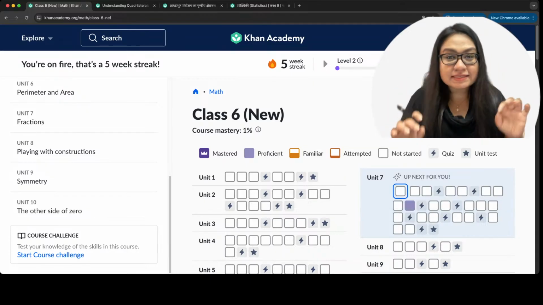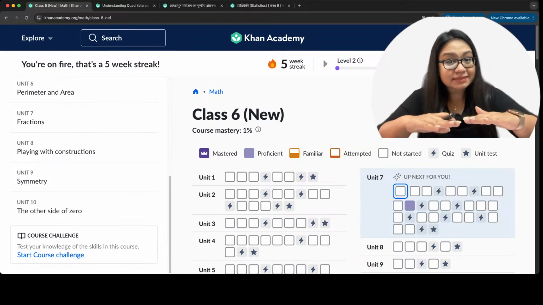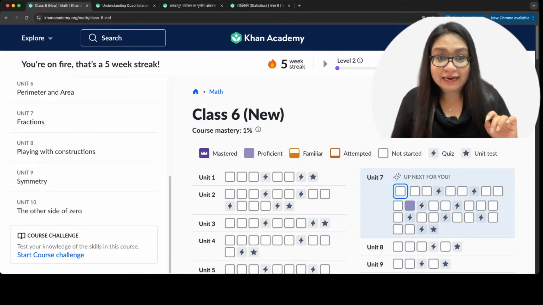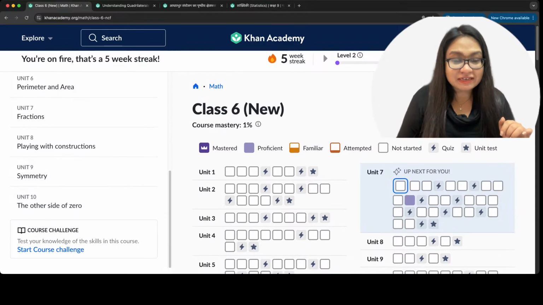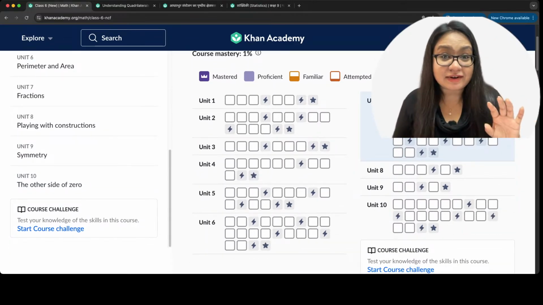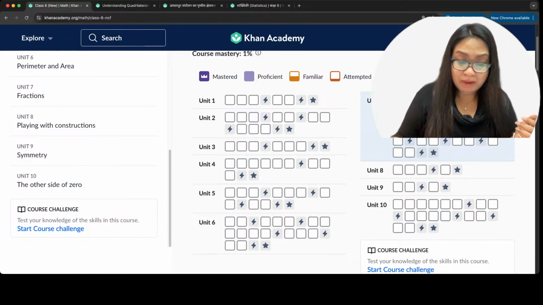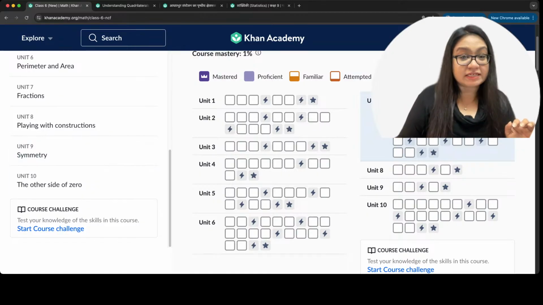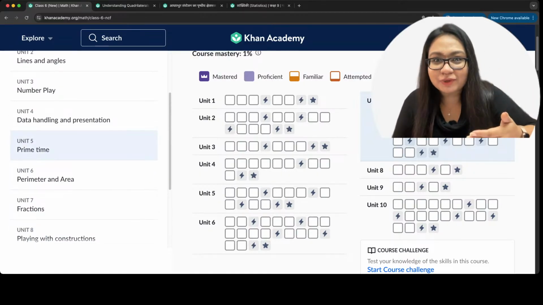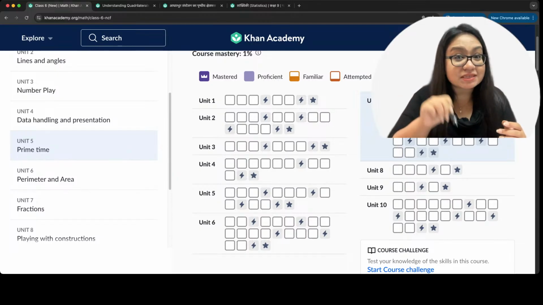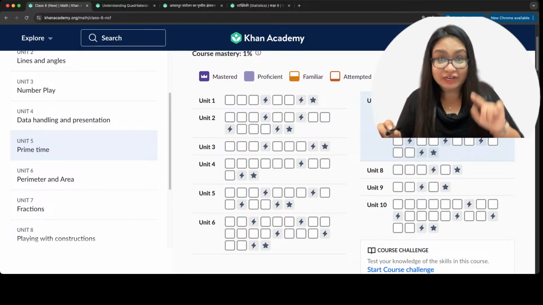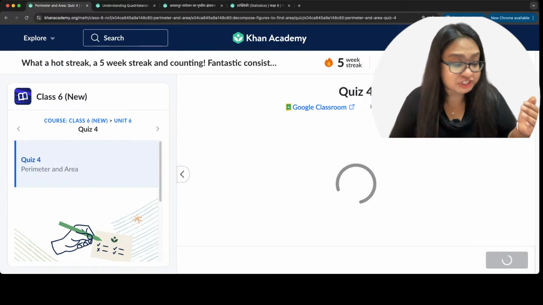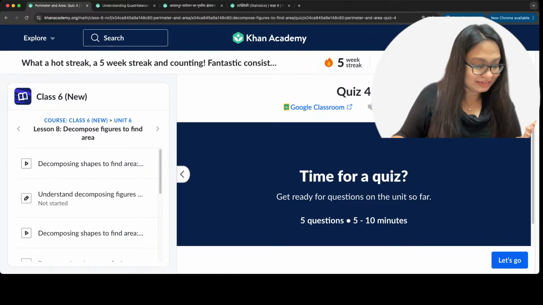So here I've gone to class 6 now, and that's what we're doing, right? We start from the basics and then we go up and up. When you go to any grade, you will see all of these different proficiency levels, that is, mastered, proficient, familiar or attempted for every unit. On the left-hand side, you have all these units. Once you learn from a unit, do the exercises and get mastery level, you keep your streak up, and you will see unit 1, unit 2, and what kind of level you've achieved. Okay, all right. So let's go.